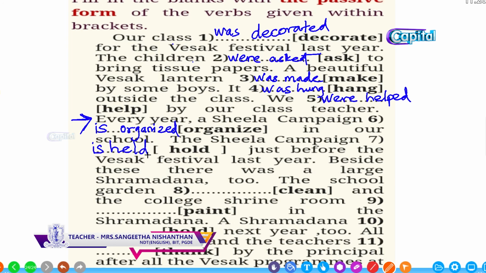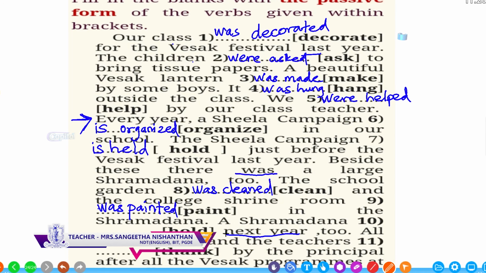Besides this, there was a large Shramadana too. Beside this, there was, so it happened in the past, a large Shramadana campaign. So the sentence should be in the past tense. The school garden was cleaned and the college shrine room, singular and past, was painted in the Shramadana.